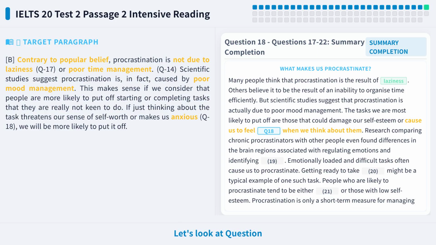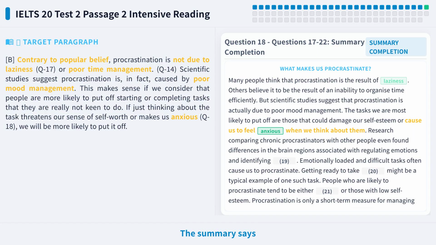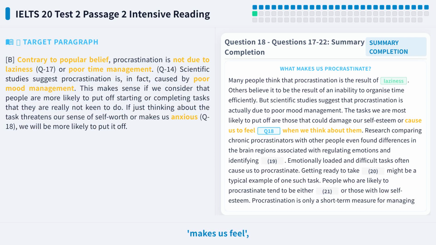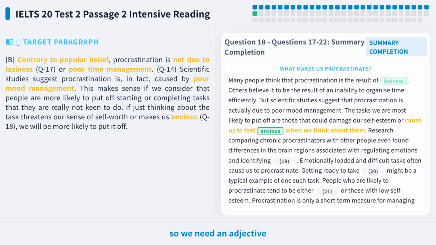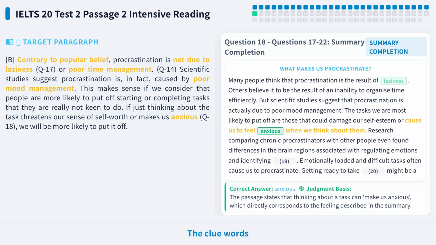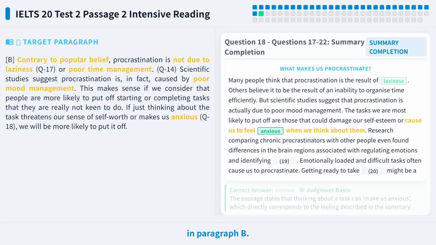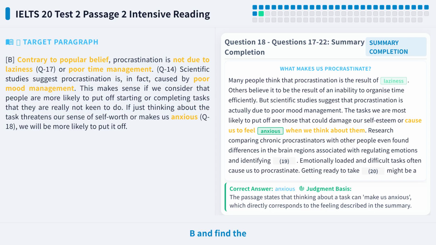Let's look at question 18. The summary says if thinking about a task threatens our self-worth or makes us feel ______________, we are more likely to delay it. The blank is after makes us feel, so we need an adjective describing an emotion. The clue words are threatens and self-worth. The clue words threatens and self-worth appear in paragraph B. Let's locate paragraph B and find the sentence containing these words.